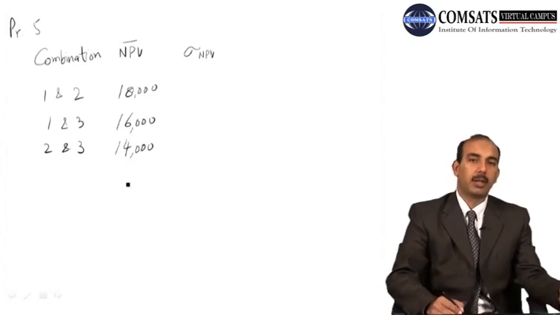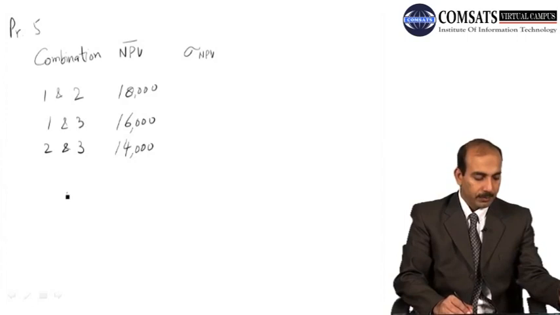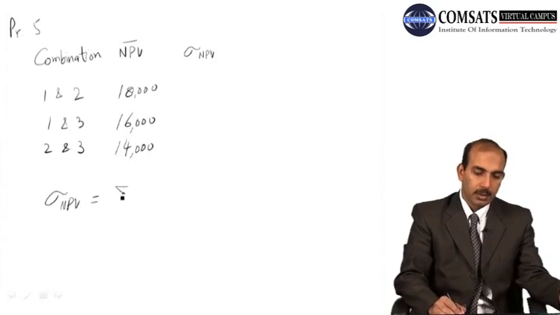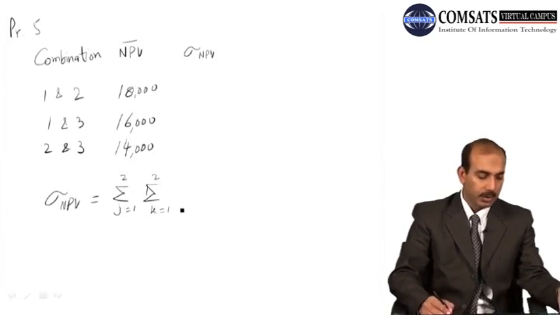Now we have a formula to determine the standard deviation of net present value for different combinations. The standard deviation of net present value is equal to the square root of the summation over proposal j from 1 to 2 and k from 1 to 2, where we have 2 proposals here, of R_jk times the standard deviations of j and k.